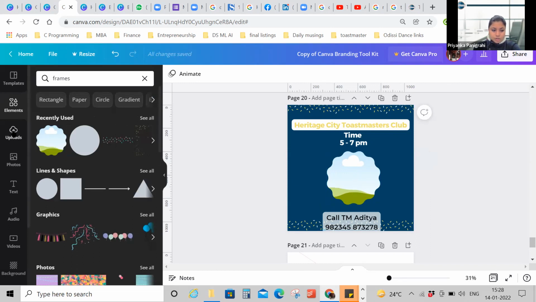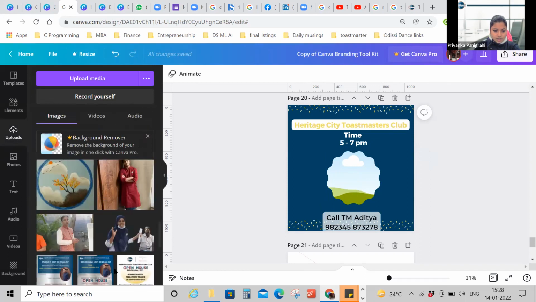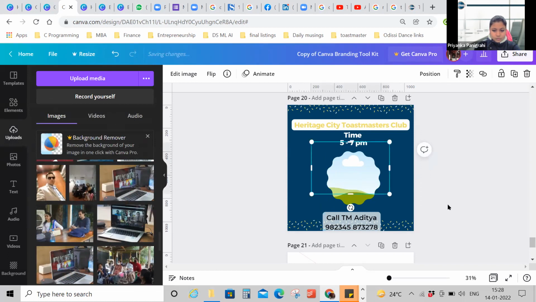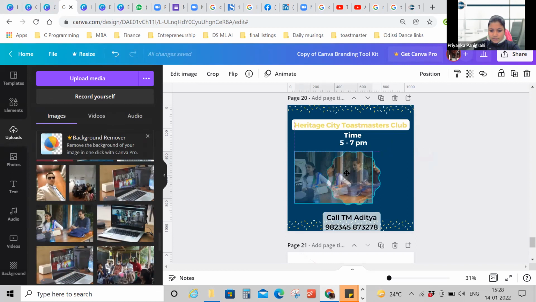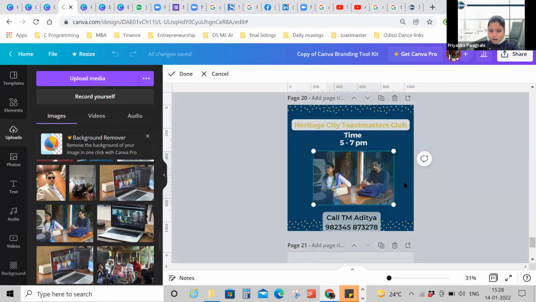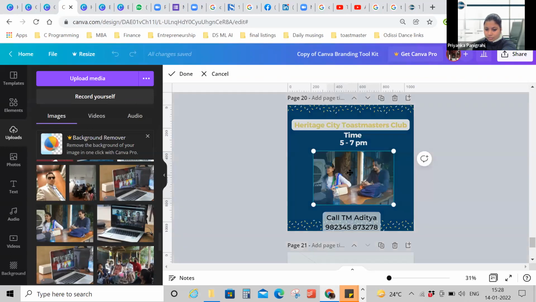Now for pictures that have been taken in the Toastmasters environment, you put your pictures in uploads. So let's say we have this picture. Now, when you drag this picture over, see, now it shows that it has been put inside the frame. What I did is it fit inside the frame. Now I have double clicked on the frame so that I am having a placeholder on the picture.